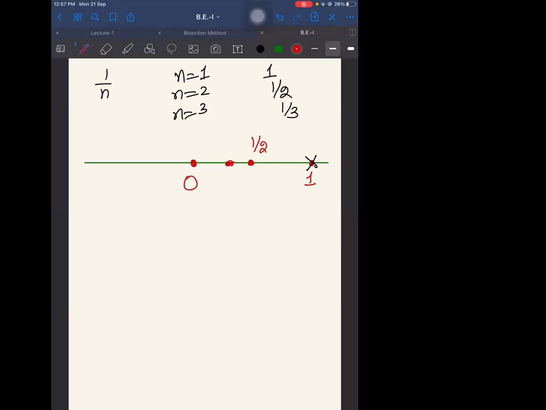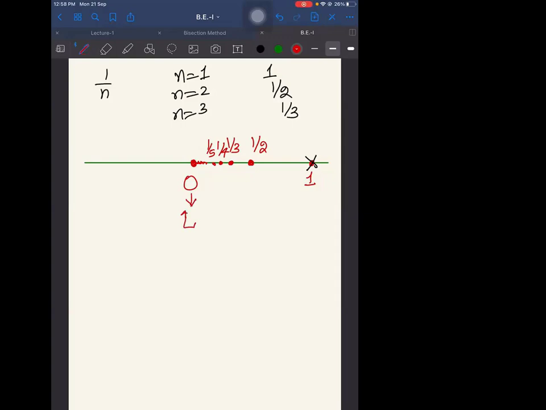So let's say over here, this is 0.5, right? And this is something over here, say 1 by 3. And then this is your 1 by 4. And that's how you say 1 by 5, and so on. So when you keep on increasing the number, there would be a big cluster around that 0. Right? Now this 0 is your L.